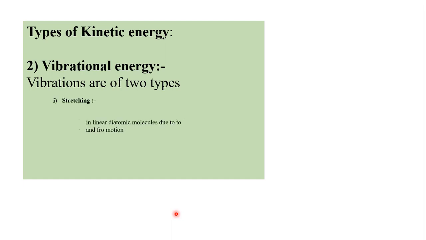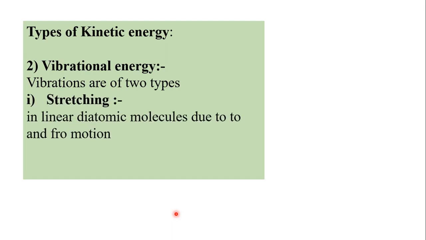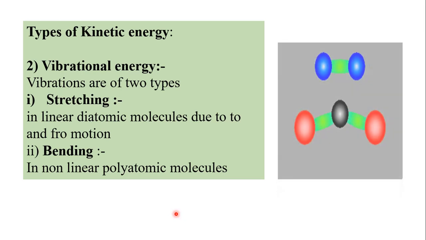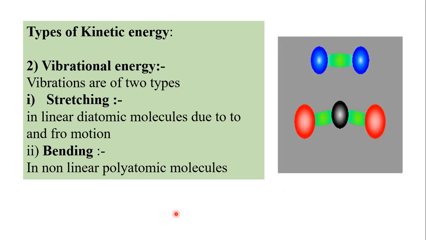Vibrational energies are of two types. First, that is stretching vibration. So in case of linear diatomic molecule, due to to and fro motions or stretching of the bonds between the atoms, the energy is produced, and that is called as the stretching vibrational energy. And bending vibrations. In non-linear polyatomic molecules, bending of molecule is there, and energy possessed by the molecule due to bending or stretching is called as vibrational energy.